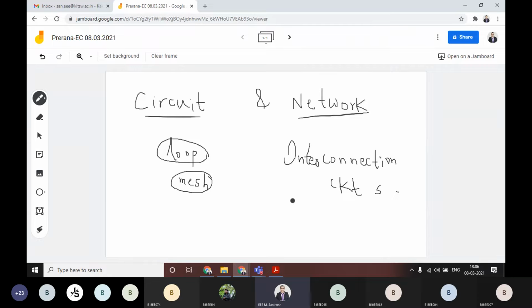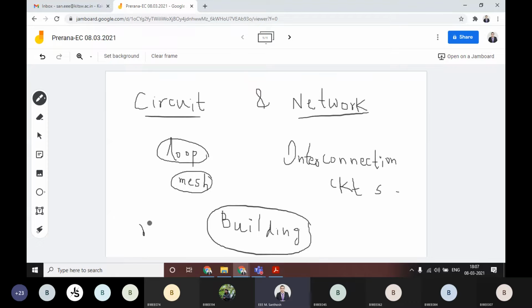If you have any doubt, simply imagine a building. This building is considered as a network, for example. Inside that building there are so many rooms, right?